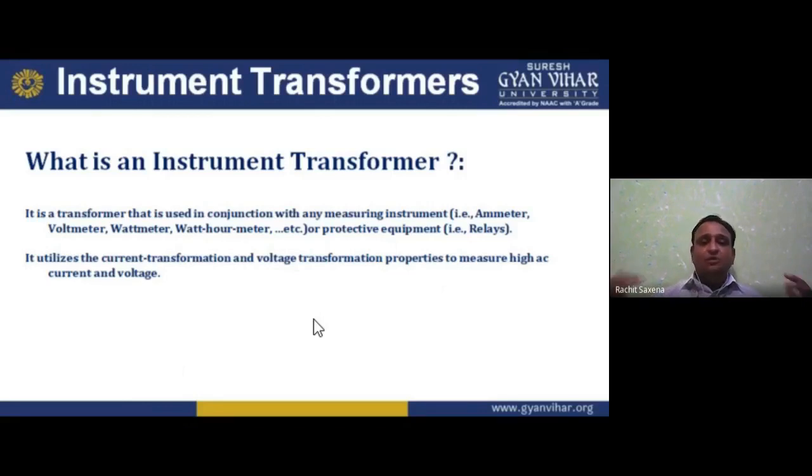So it utilizes the current transformation, obviously. How are we using the current transformation now? See, in a transformer we have K, the transformation ratio, which is always equal to the ratio of secondary voltage to primary voltage, primary current to secondary current, and secondary turns to primary turns. So V2 I2 is equal to V1 I1. We can say V2 by V1 is equal to I1 by I2, which is equal to N2 by N1. That is your transformation ratio.